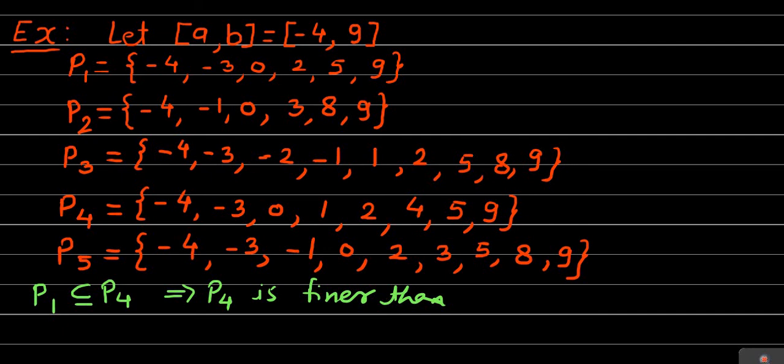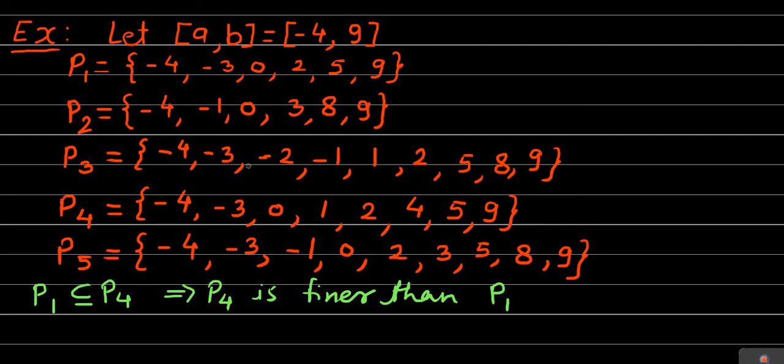Finer than means obviously P4 is a refinement. These are the alternate wordings that can be used as per our convenience. So P4 is finer than P1.